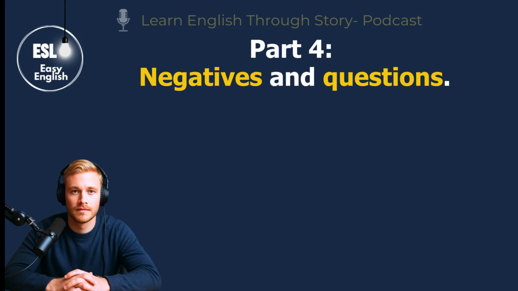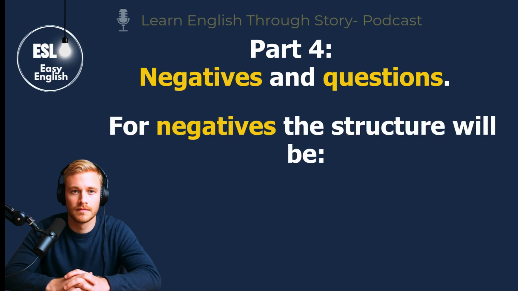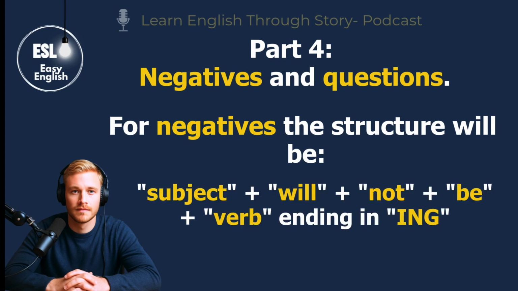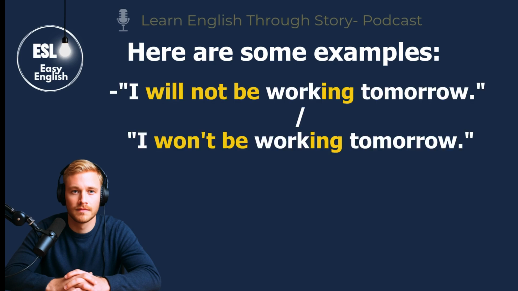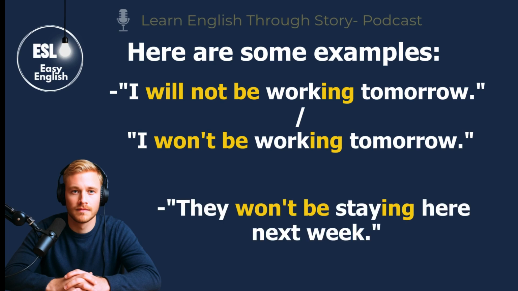Part 4, Negatives and Questions. For negatives, the structure will be subject plus will plus not plus be plus verb ending in ing. Here are some examples. I will not be working tomorrow. I won't be working tomorrow. They won't be staying here next week.